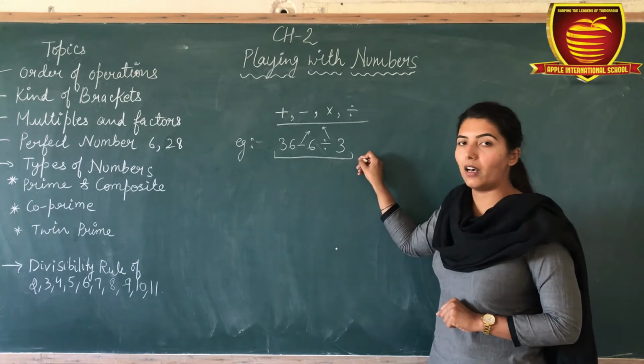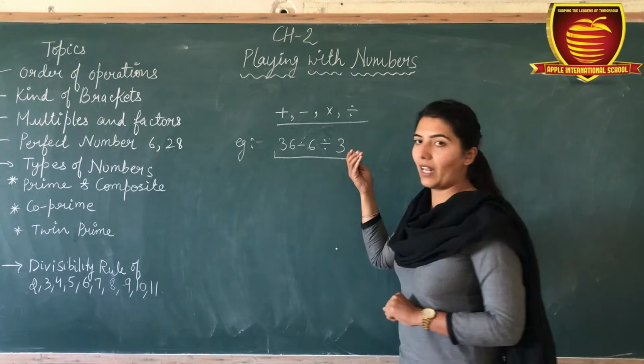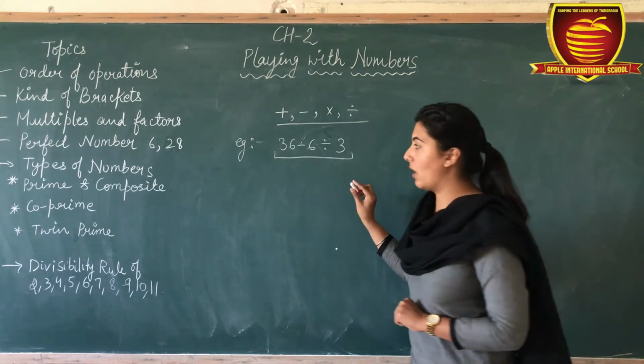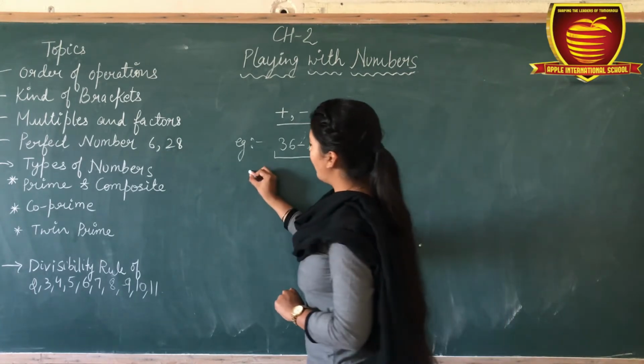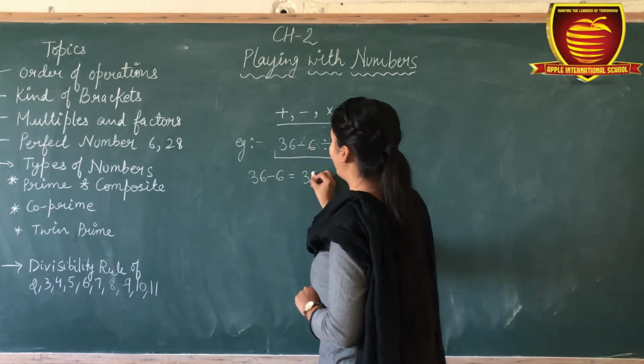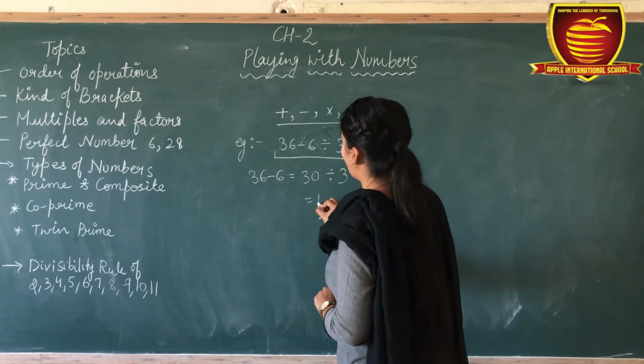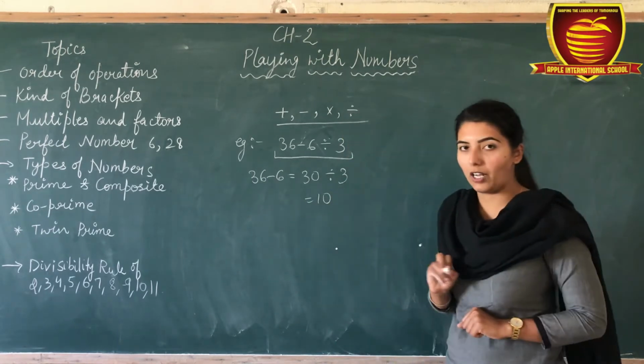Firstly, without taking any rule, we solve this. First we do 36 minus 6, which is equal to 30. Then the answer divided by 3 is equal to 10. This is the first order.